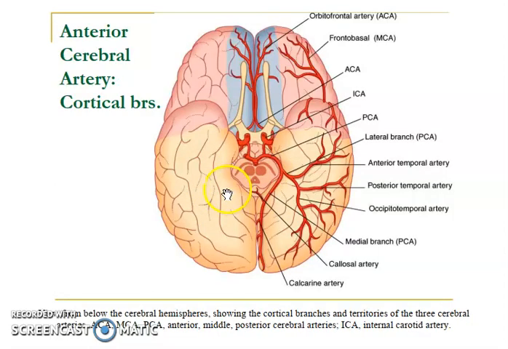Now studying the arterial supply of the inferior surface of the cerebral hemisphere. Most of the inferior surface except the temporal pole is supplied by the posterior cerebral artery. The lateral part of the orbital surface of the frontal lobe and the temporal lobe is supplied by the middle cerebral artery, which is shown here in pink color, and the medial part of the orbital surface of the frontal lobe is supplied by the anterior cerebral artery.